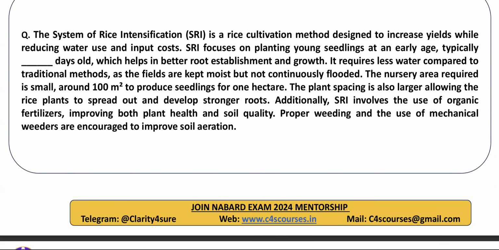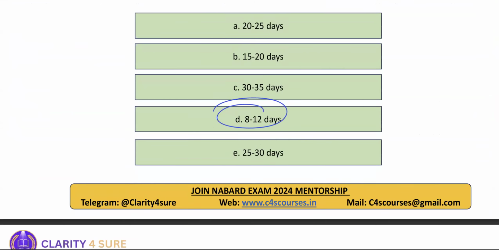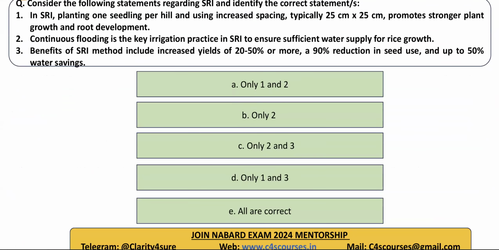Next, read this paragraph. Best question. It is on your system of crop intensification. In the NABARD syllabus, the topic is system of crop intensification. The questions we will see are based on this paragraph. First, at what age are rice seedlings typically transplanted in the system of rice intensification? In the SRI method it is being asked. 8 to 12. Good. Very good. Next, consider the statements and give the right answer. Identify the correct statements. First, 1, 2, 3.